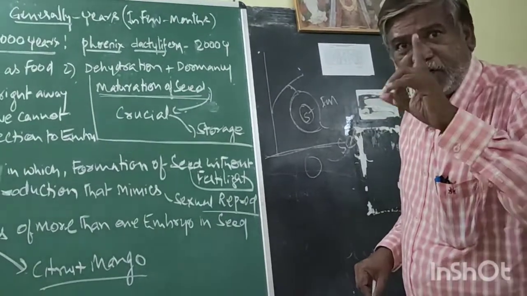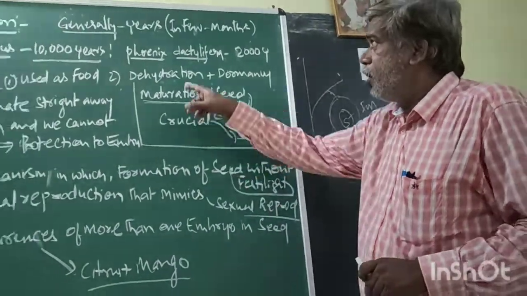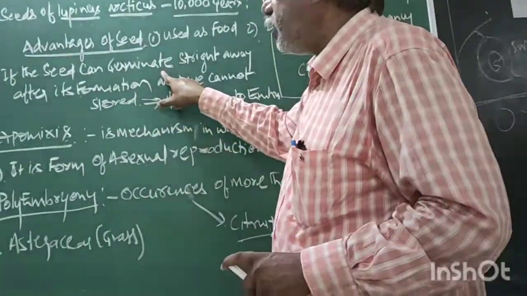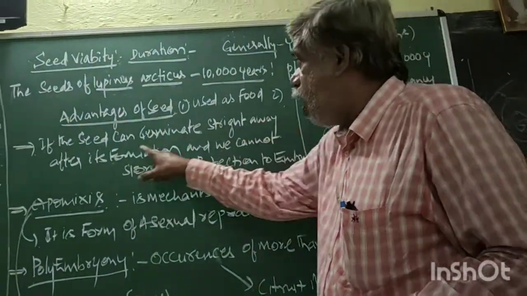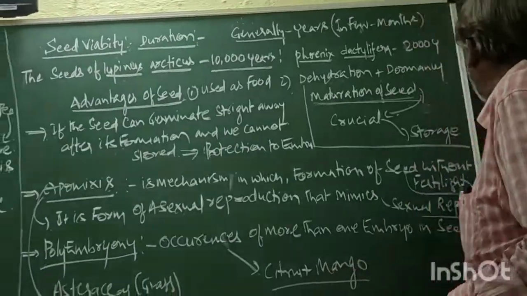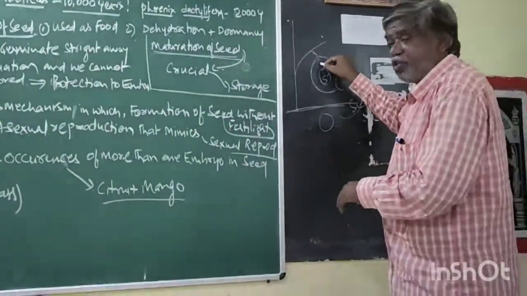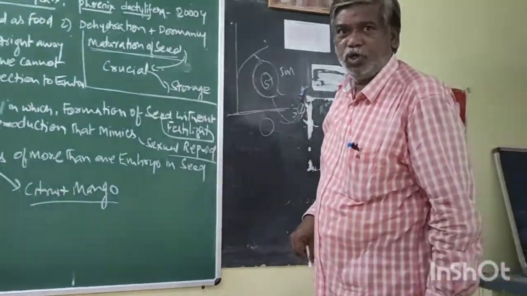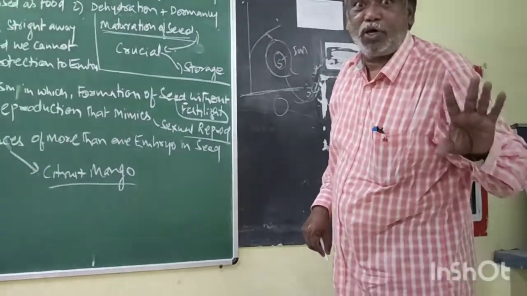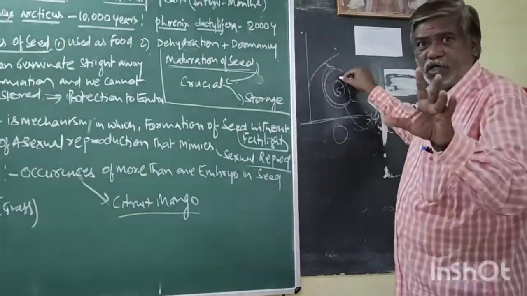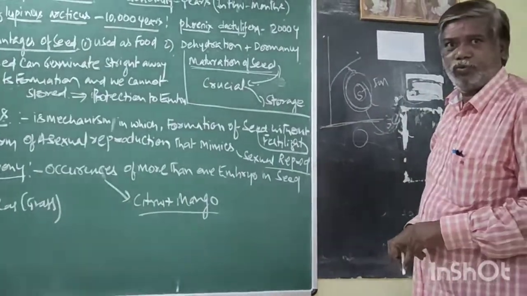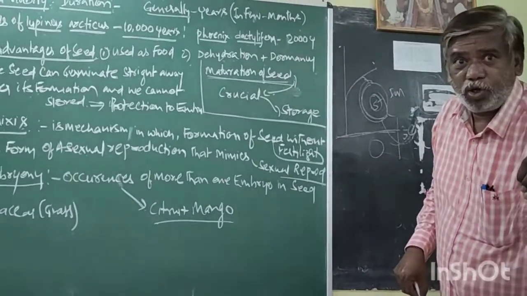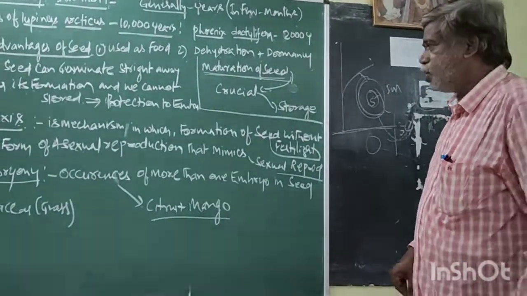You must catch the point. If the seed could germinate straight away after its formation, it would continue to germinate. That is not possible. Between formation of the seed and germination of the seed, in this duration, the seed must be mature and also stored.